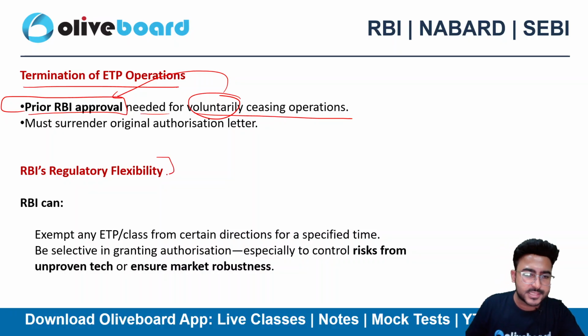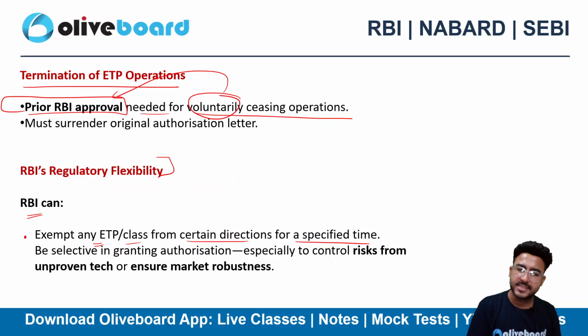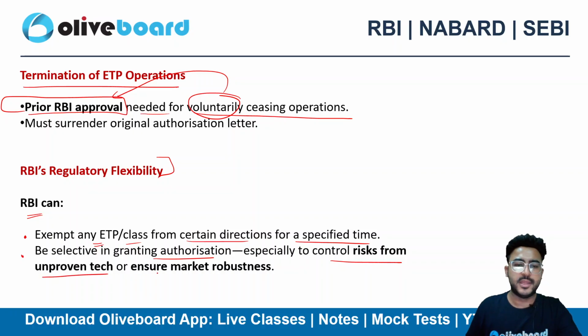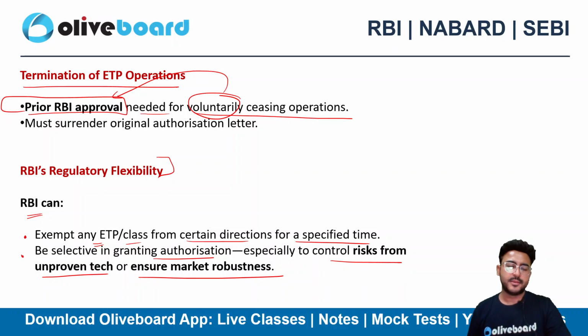RBI's regulatory flexibility. RBI can definitely exempt any ETP or class from certain directions for a specified time. Obviously, RBI has drafted these regulations. They can even exempt certain ETPs or classes of ETPs for a certain time duration. Be selective in granting the authorization, especially to control risk from unproven tech or to ensure market robustness. So always be selective here. RBI can be selective here in granting the authorization.